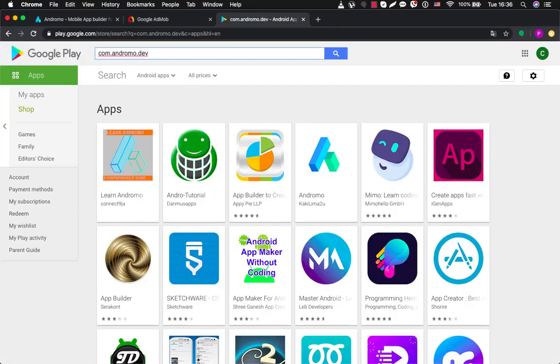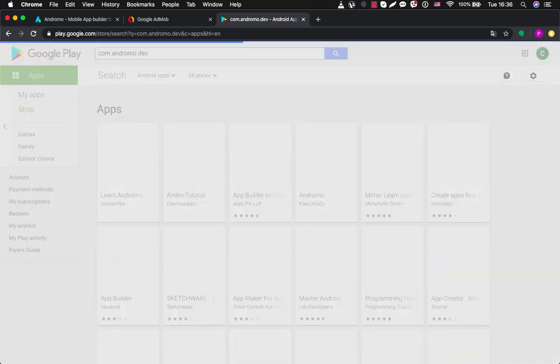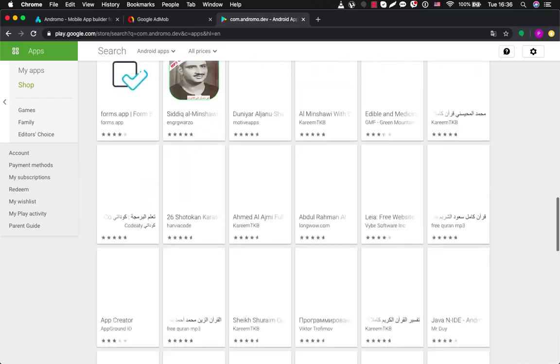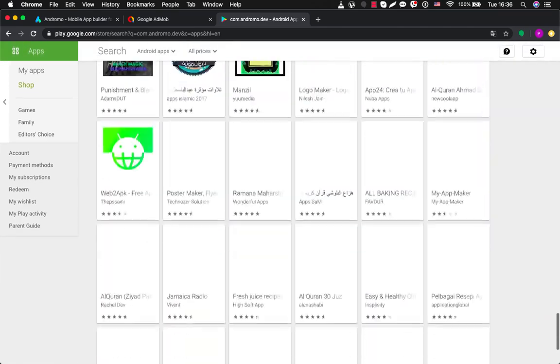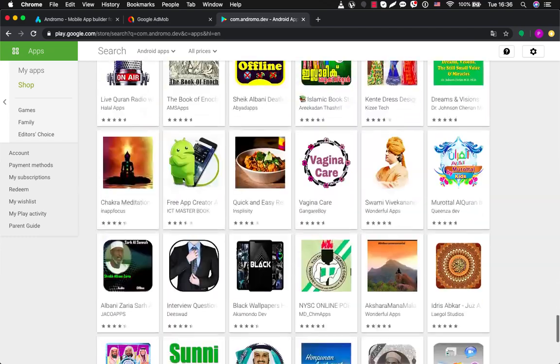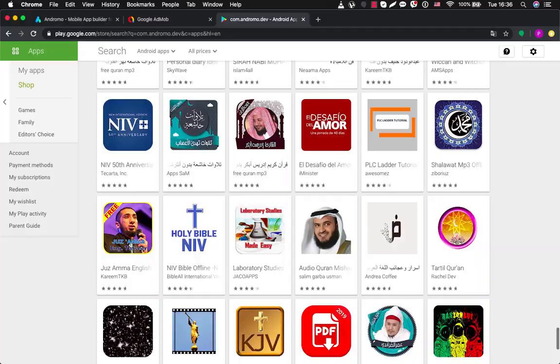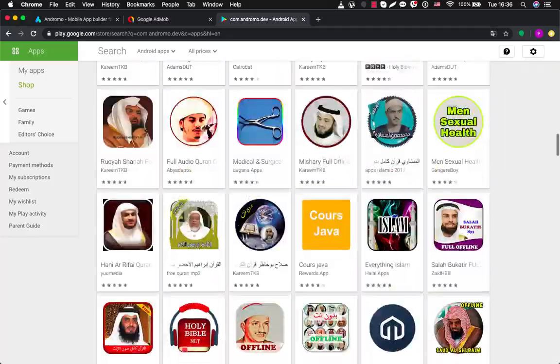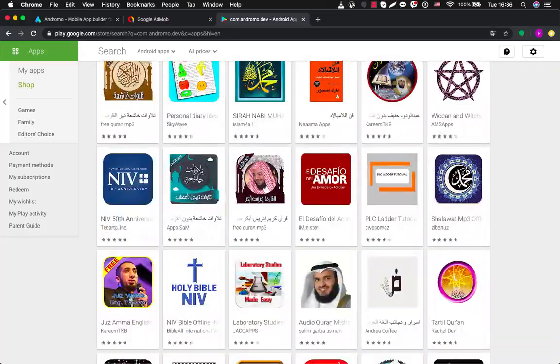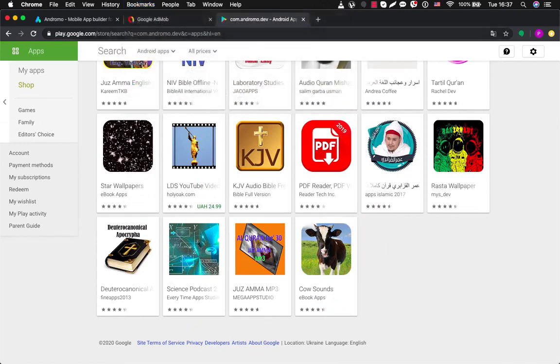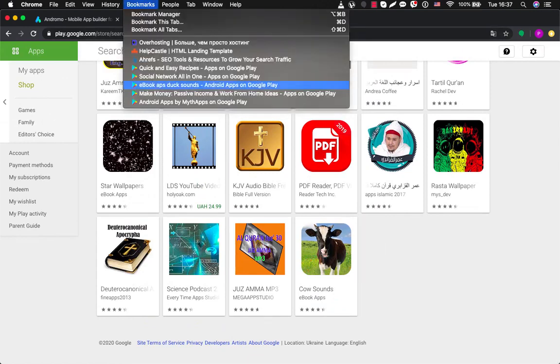Google Play. Type com.andromo.dev here, and now we can see that there are hundreds of apps, and most of them are built at Andromo. You can make this search by yourself and find something interesting. Personally, in order to save your time, I have found some interesting apps, and I will show them to you.